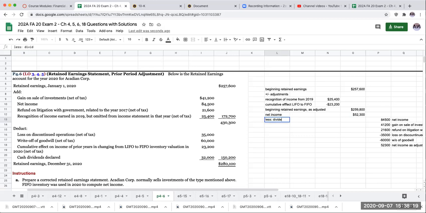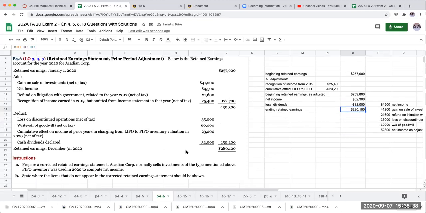So less my dividends declared for the year, 32,000. So my ending retained earnings is going to be my beginning as adjusted plus the net income minus the dividends, or 280,100. So this is what it should look like.